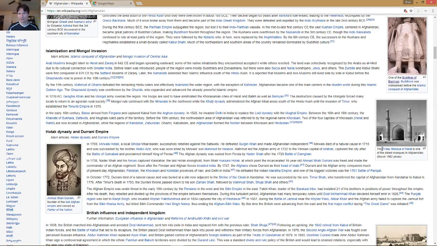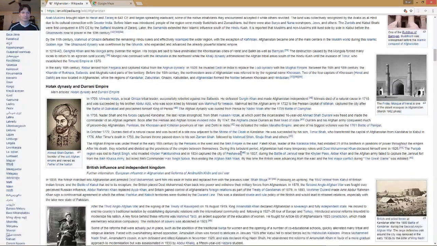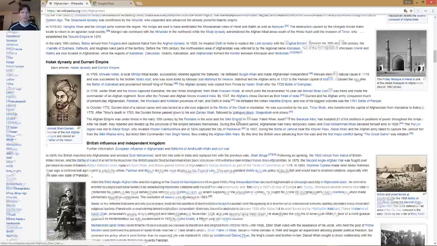Alright, oh look, looks like there's another, oh that's the mosque we were checking out that we entered into in the 360 panorama. That's pretty cool. We were there.